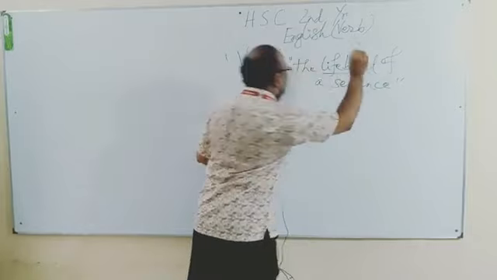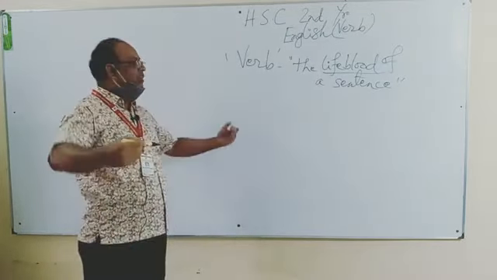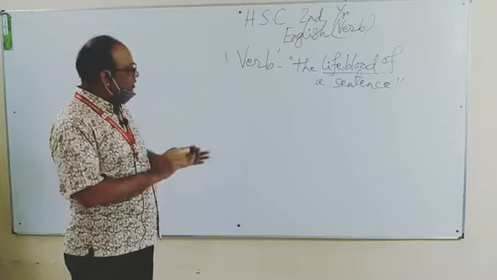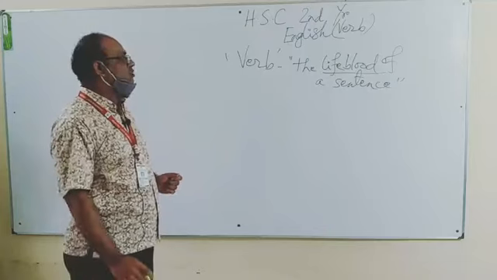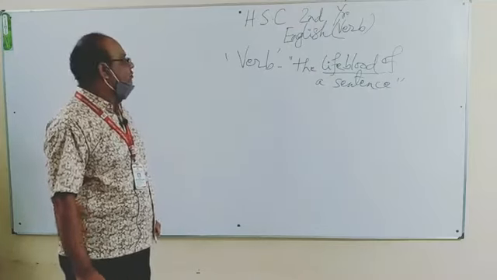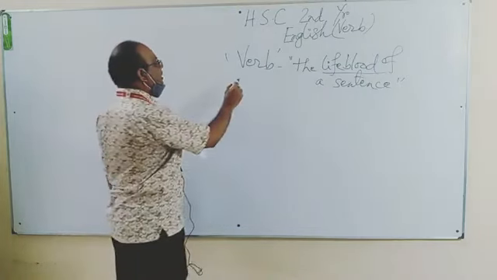As we cannot live without lifeblood, that means blood circulation, there cannot be any sentence without a verb. So important is the verb in English. You have some idea about verb.